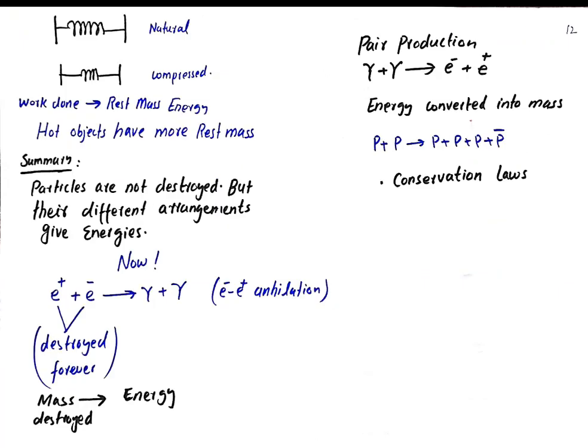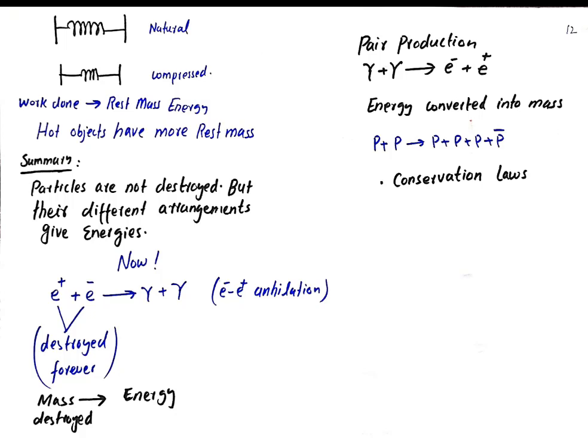Similarly, if you look at a spring in its natural state, it has some rest mass, and therefore some rest mass energy. But if you apply a force and compress this spring, work is done on the spring. Work done increases the internal energy, and therefore the rest mass energy is increased, which means the rest mass has increased. So yes, we can decrease it or we can increase it, and it is related to the energy.